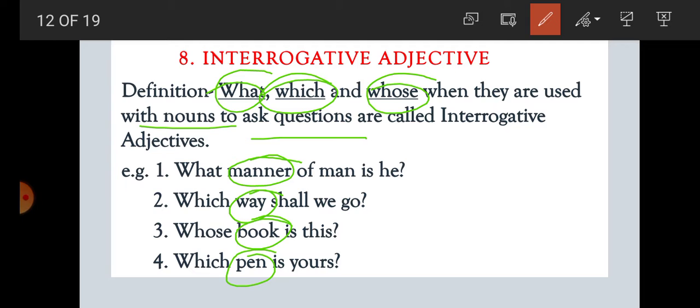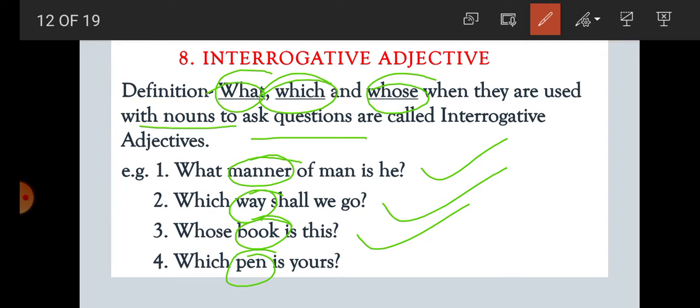So in the first sentence, student, what is used before the noun manner to ask a question. In the second sentence, which is used before way to ask a question. In the third sentence, whose is used before book to ask a question.